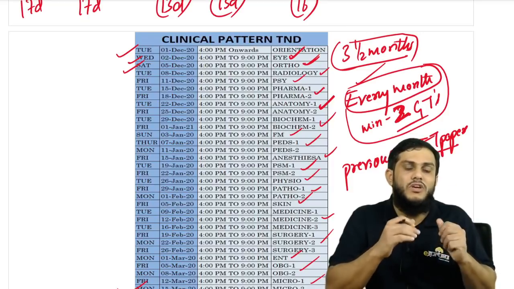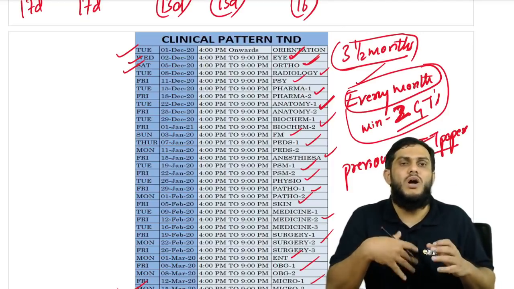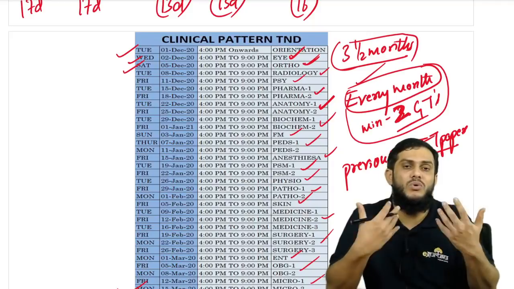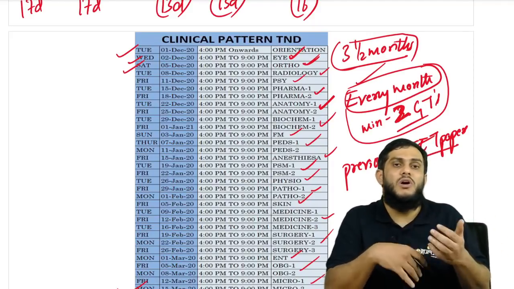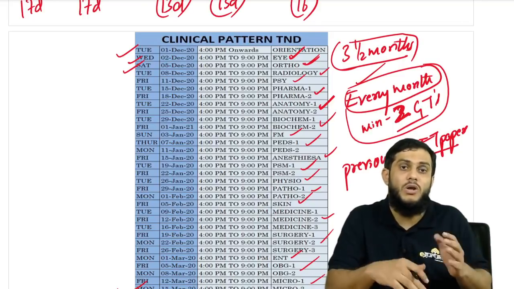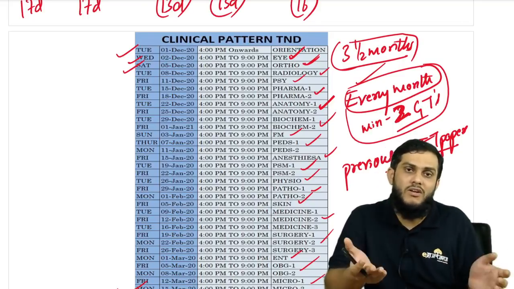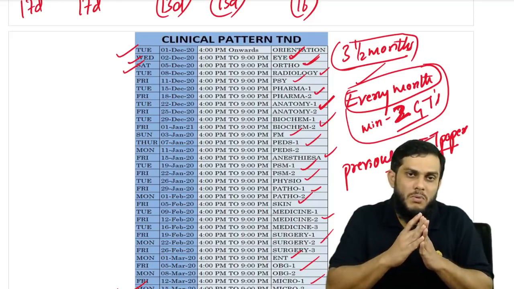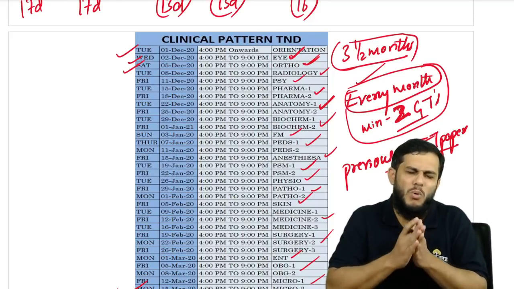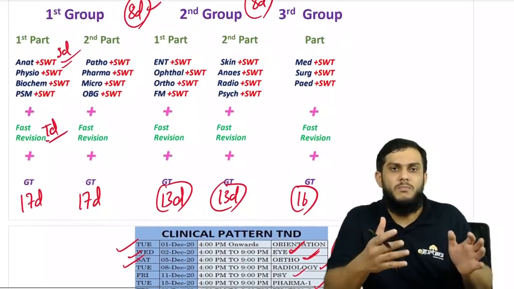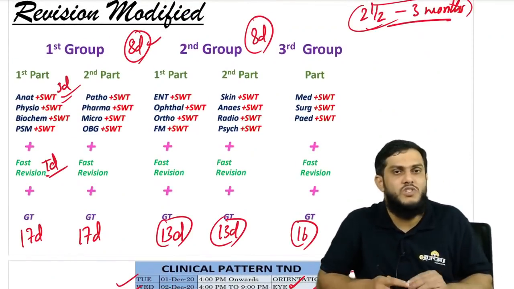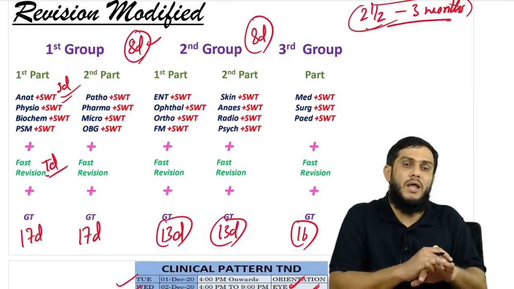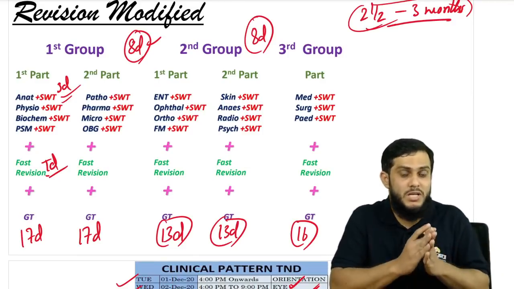And if it's not possible to go for test and discussion, if you say, I don't have money, sir, or there are a few students who say, no, sir, I want to prepare on my own, then no problem at all. I'm telling you, no problem at all. Make 3 to 4 friends, talk to each other, make a group and start the revision modified plan. Revision modified plan is the best plan for the revision.